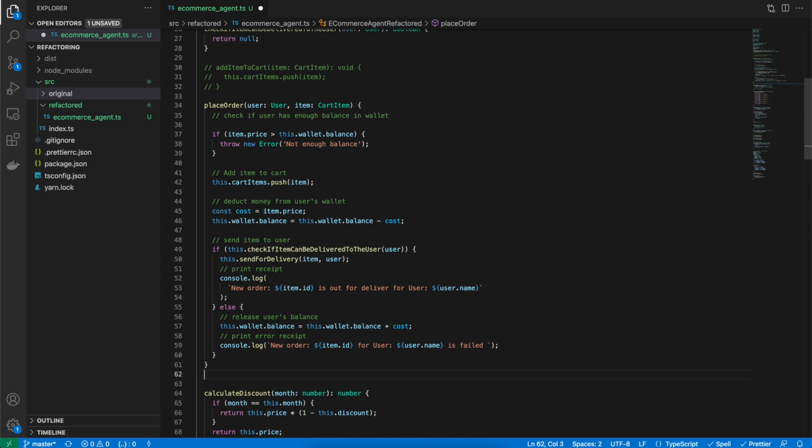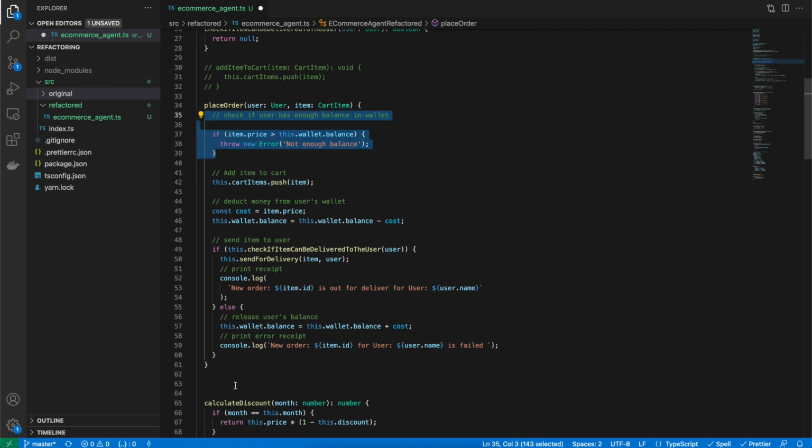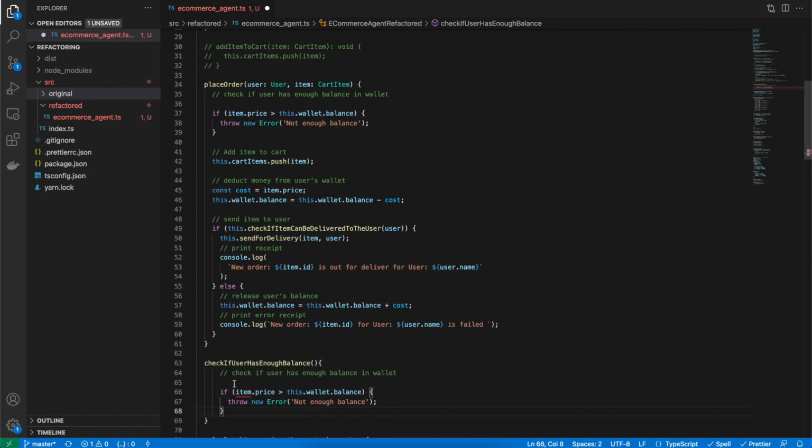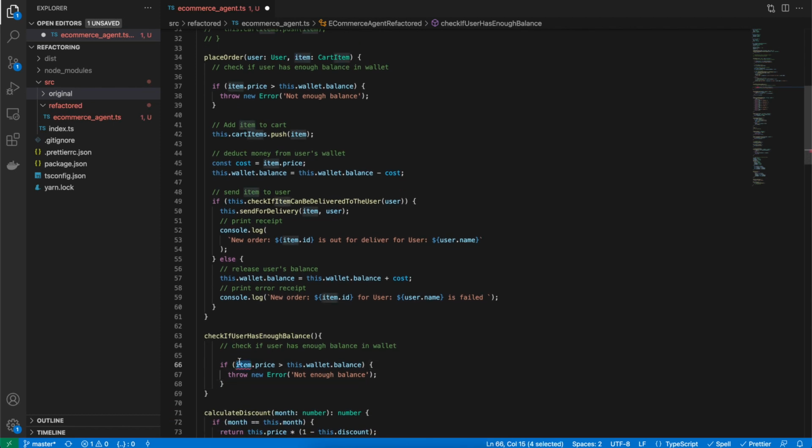So let's just try giving it a name. This one is checking if the user balance is enough. So let's just say check if user has enough balance and move it here. So it is complaining because it needs item, and specifically it needs the price.